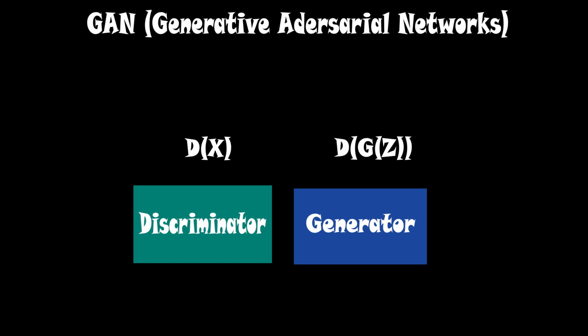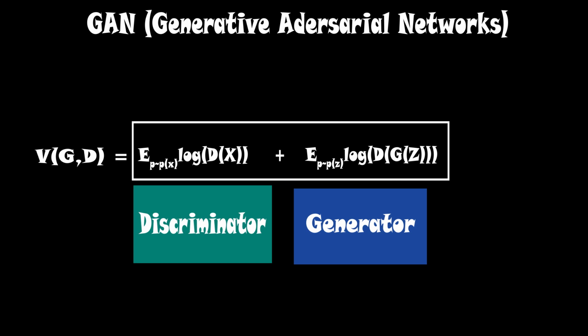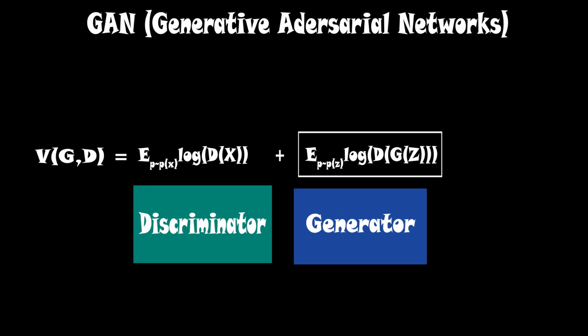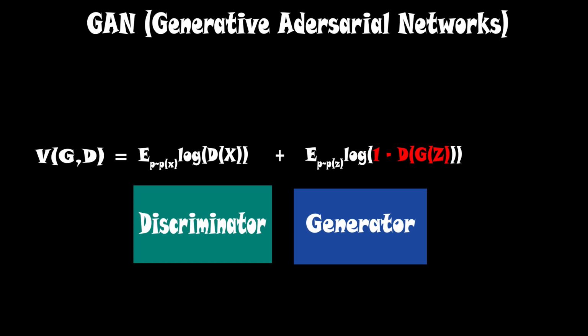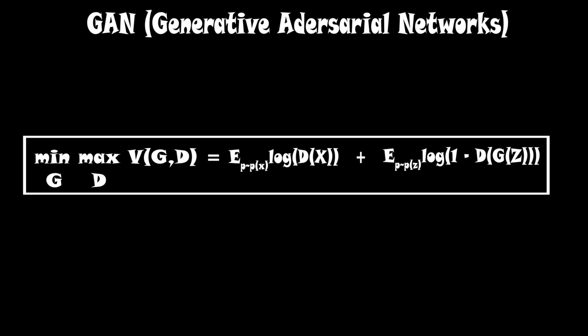So to scale the output, we take the log of both the values, and then by taking the weighted average, or mathematical expectation, of both of them, we get the loss function. But this loss function is a bit complicated to solve because the generator has to maximize the whole term, but the discriminator has to maximize the first term and minimize the second term of the equation. So we can reduce this complexity by taking the value of D of G of z and subtracting it from 1. And now the discriminator has to maximize the whole term and the generator wants to minimize the whole term. And this is the original loss function mentioned in the generative adversarial networks paper. And by solving this, we can recover a perfect generative model.